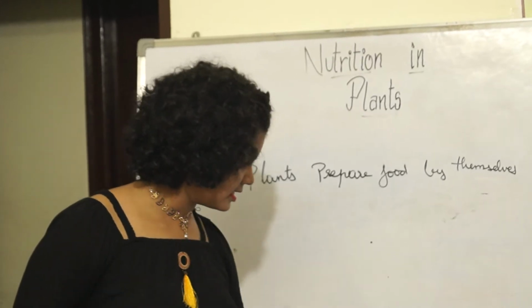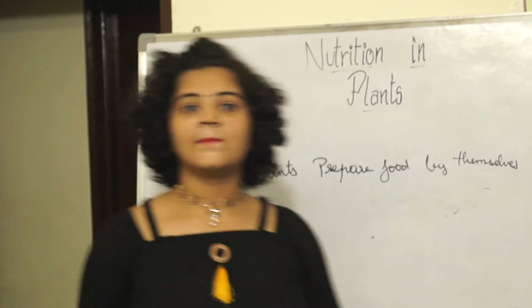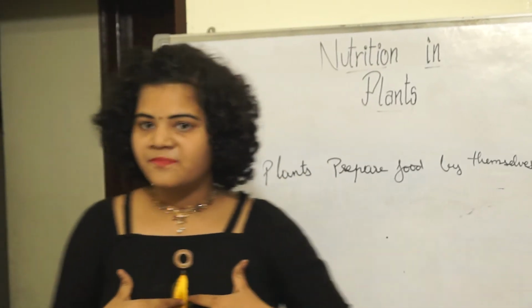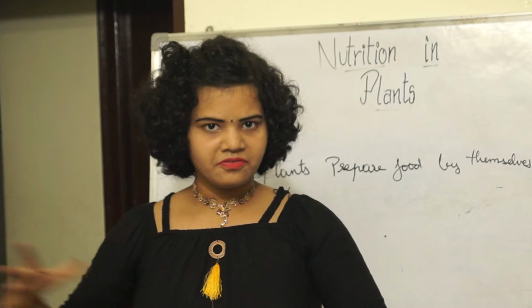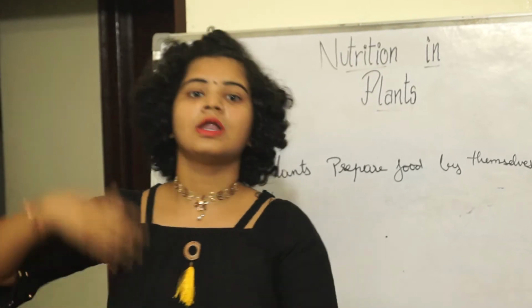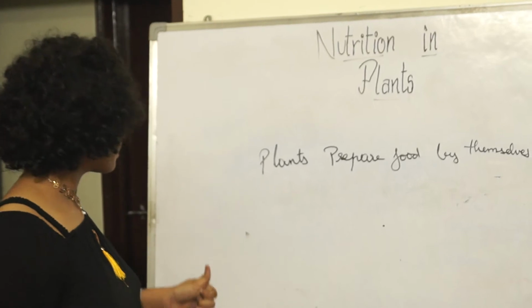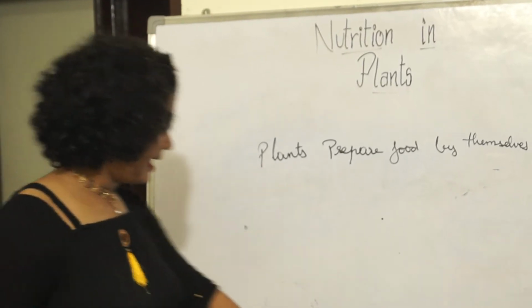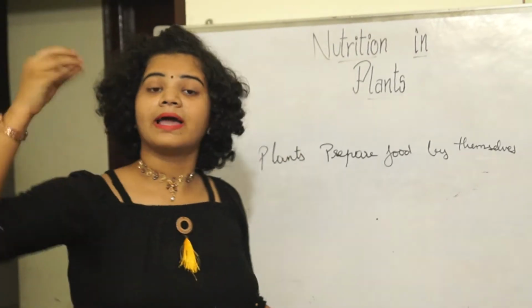What happens here is the plants make food on their own, as we humans depend upon food. We can't make food by ourselves, so we depend upon others for food. Okay. So the plants prepare the food by themselves.